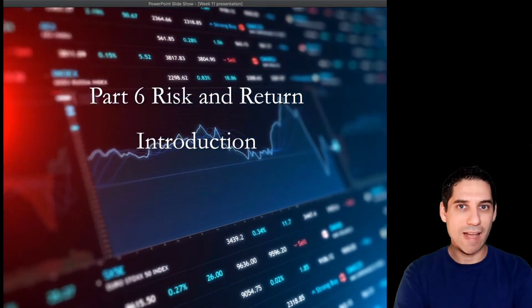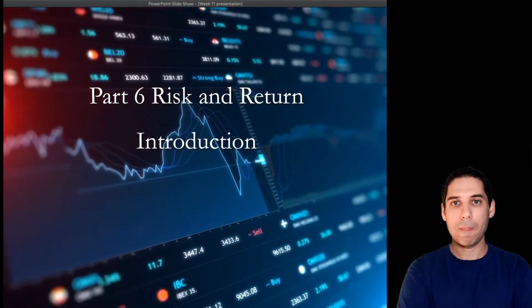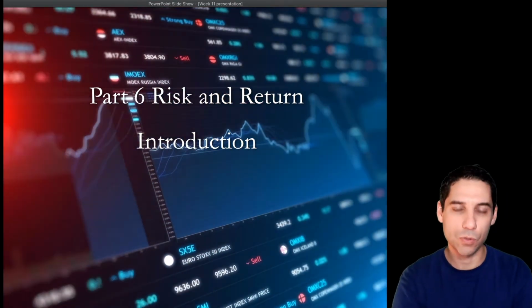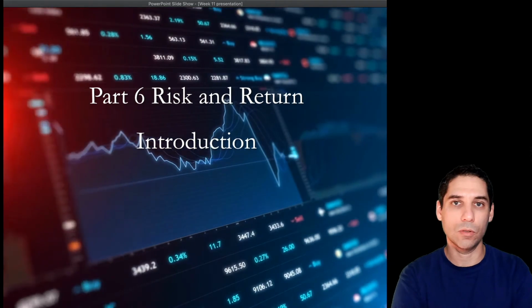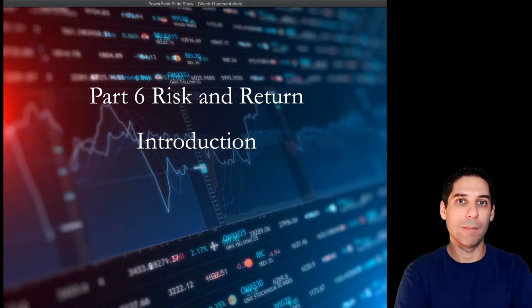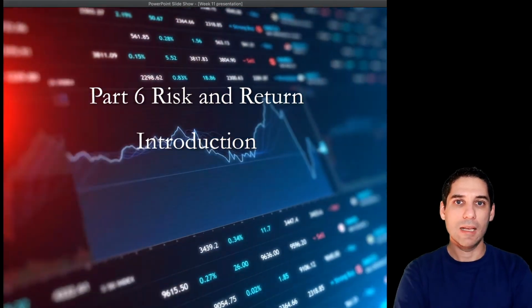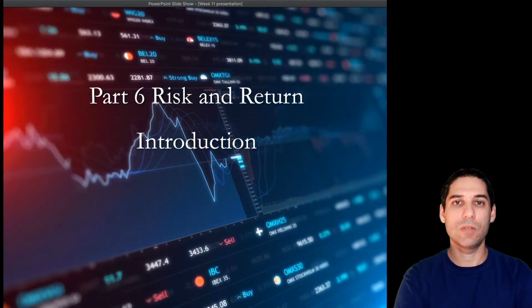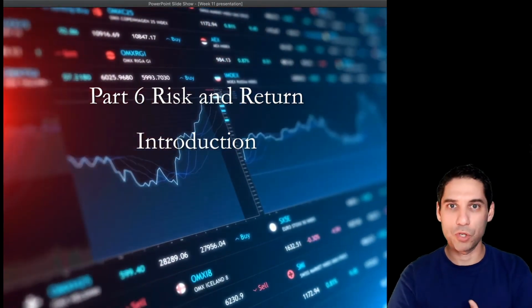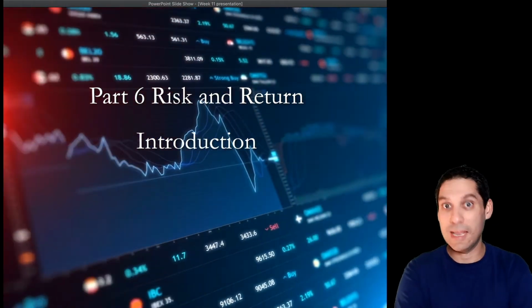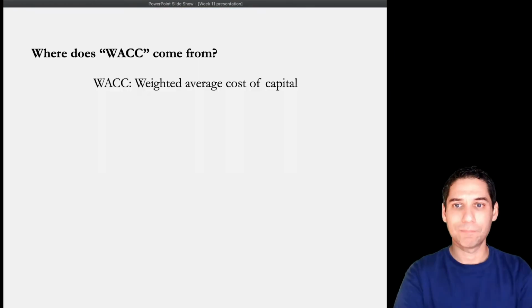We've done stock valuation, we've done capital budgeting, and we call the discount rate there the cost of capital, the company's cost of capital, or the investor's required return. But we haven't yet seen where that number comes from. So now it's time for that. But before we can answer that question, we need to approach this much more generally, starting with the concepts of risk and return. So let's get started.